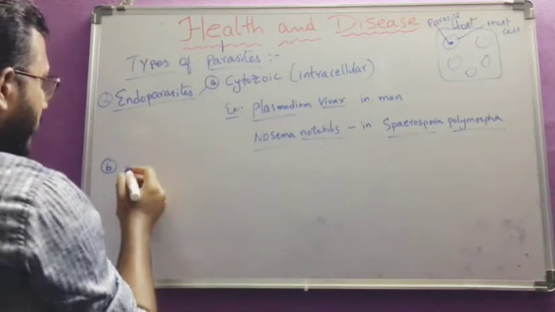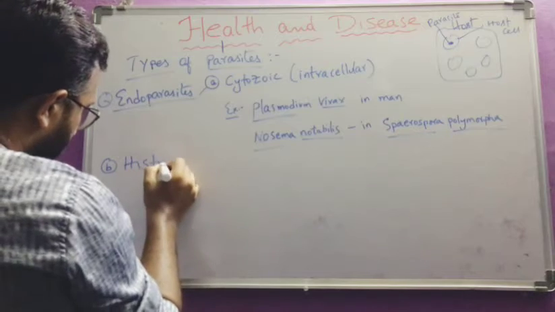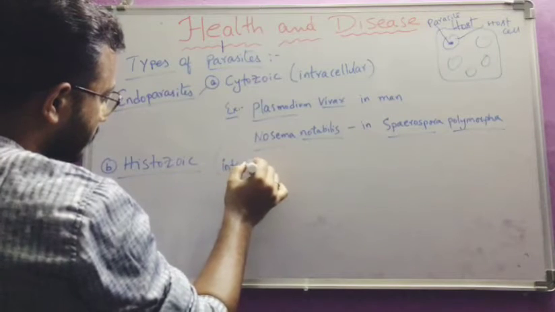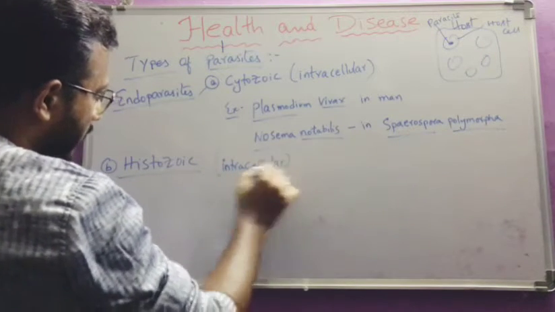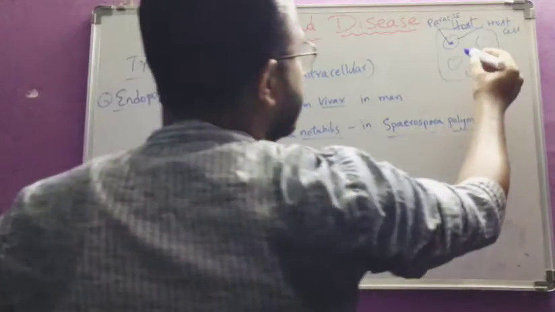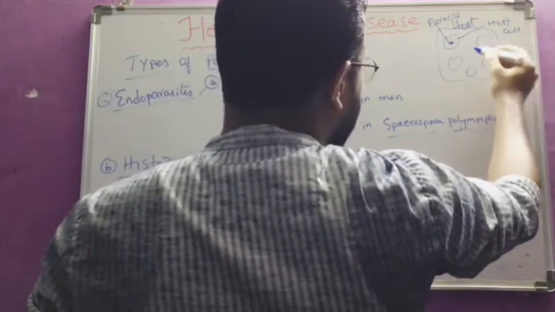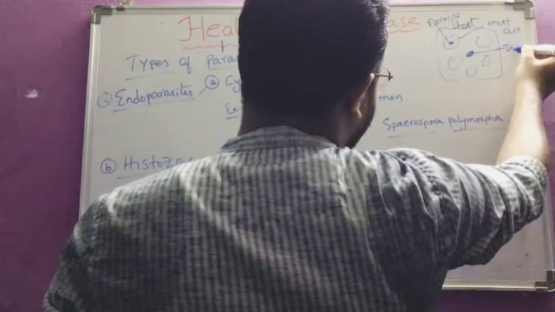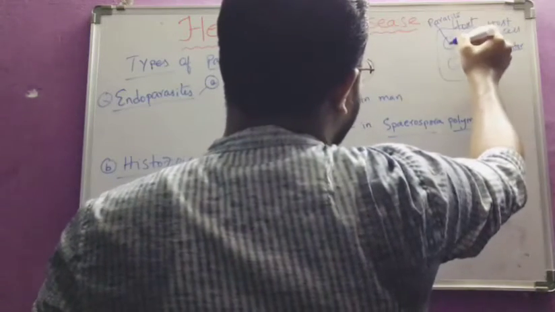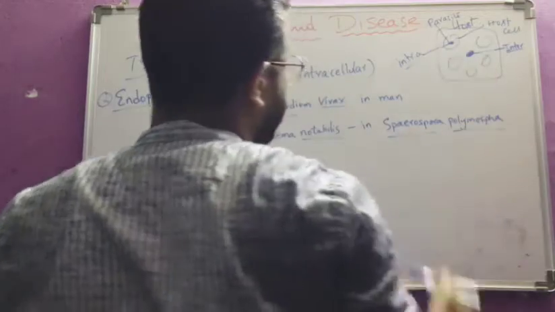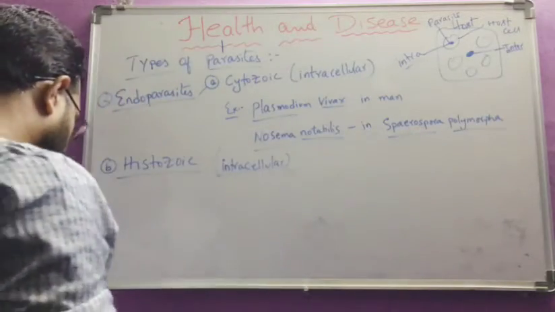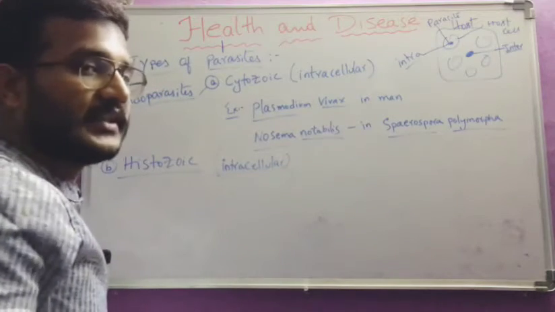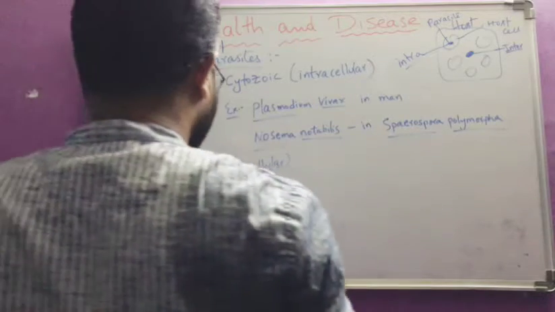And the second one in the endoparasites is histozoic parasites. That means intercellular parasites. So what is it? See, these are the different cells, and if the parasite is present in between the cells, this is intercellular, in between the cells, whereas the other is inside the cell. So if it is like that, that is a histozoic parasite. If the parasite lies in between the cells, that is intercellular.